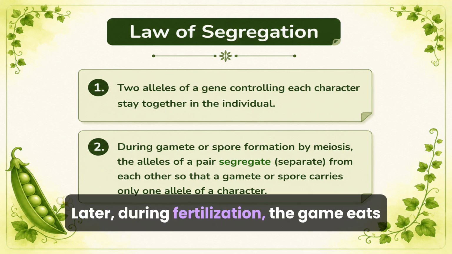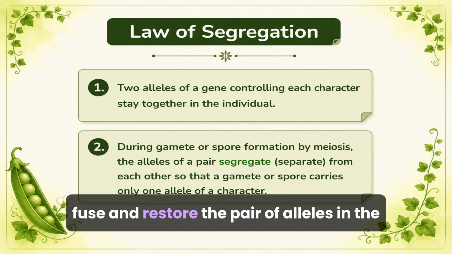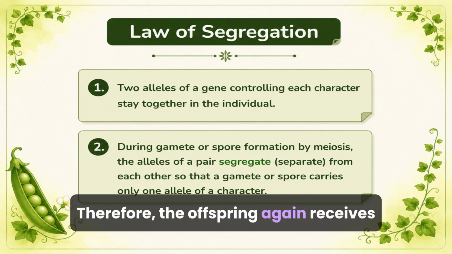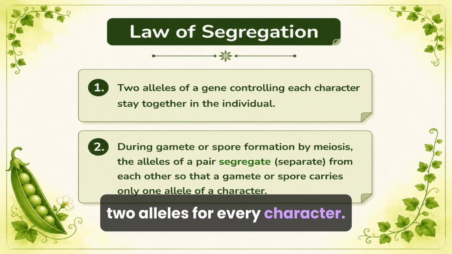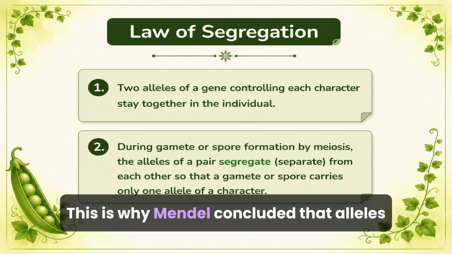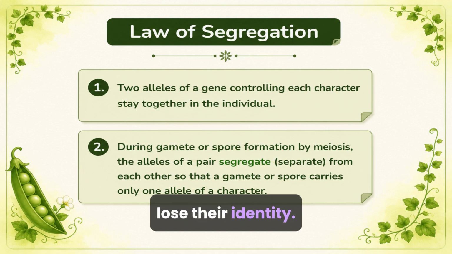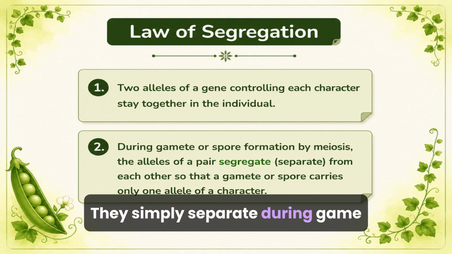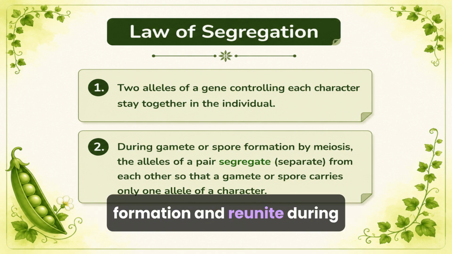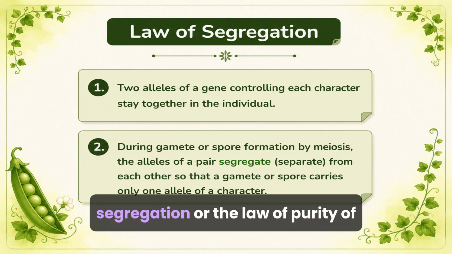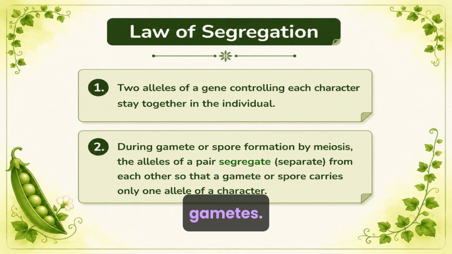Later, during fertilization, the gametes fuse and restore the pair of alleles in the offspring. Therefore, the offspring again receives two alleles for every character. This is why Mendel concluded that alleles do not mix with each other and do not lose their identity. They simply separate during gamete formation and reunite during fertilization. This principle is known as the law of segregation, or the law of purity of gametes.